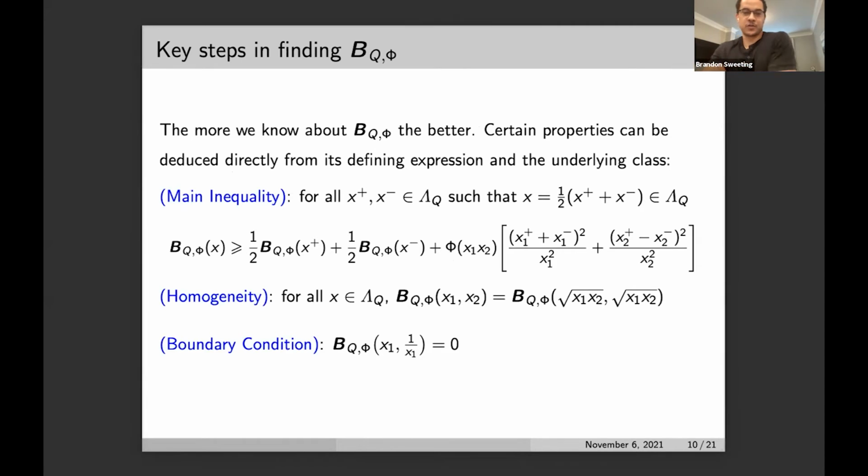So how do we find this Bellman function? We begin by deducing certain properties that can be found from its defining expression in the underlying class. The most essential of which, and one that you'll find in most applications of the Bellman technique, is the main inequality, which is either some concavity type inequality or convexity type inequality, depending on whether you're considering an upper Bellman function, an upper estimate, or a lower estimate, a lower Bellman function.